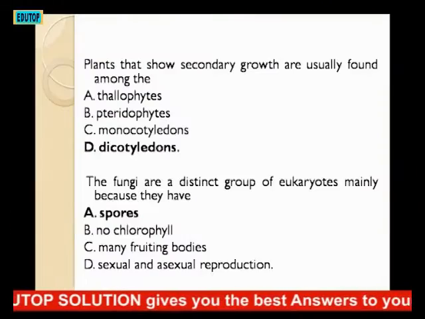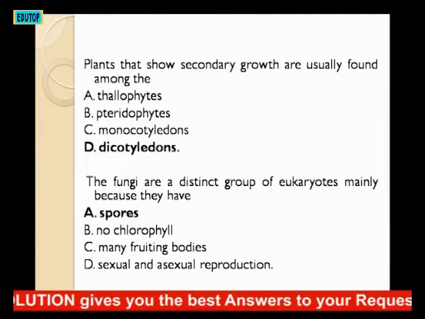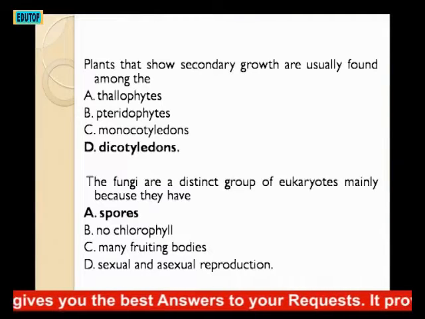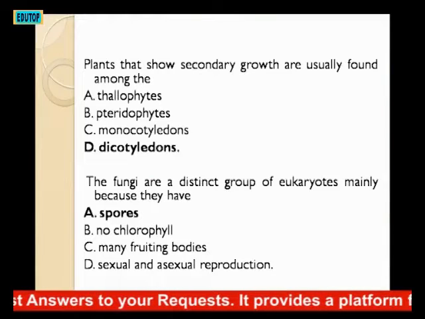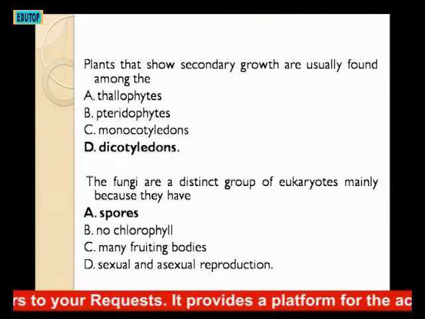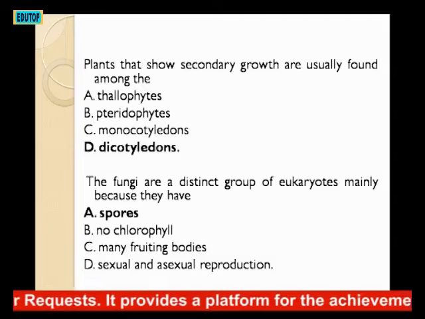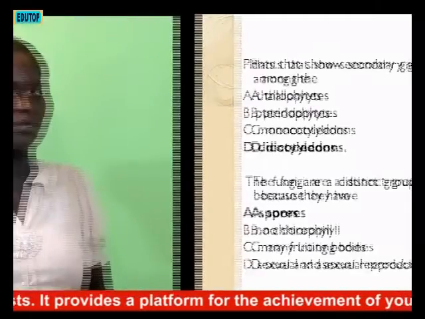Option D. The next question: the fungi are a distinct group of eukaryotes mainly because they have A. spores, B. no chlorophyll, C. many fruiting bodies, D. sexual and asexual reproduction. The answer is A. spores. We move on to the next question.